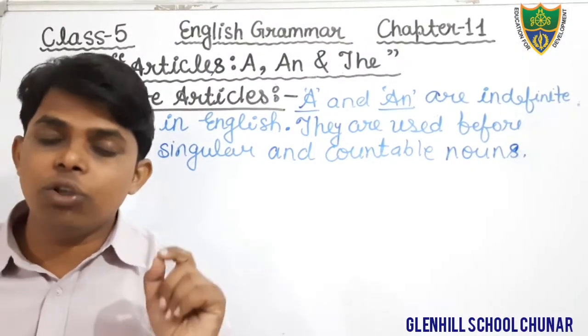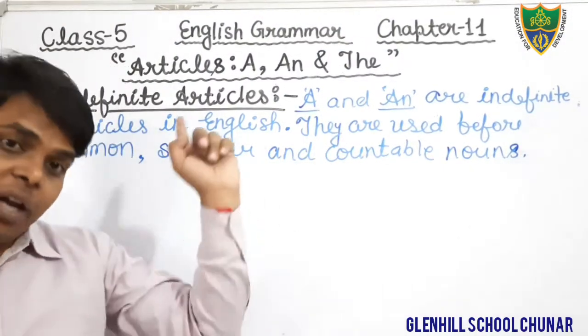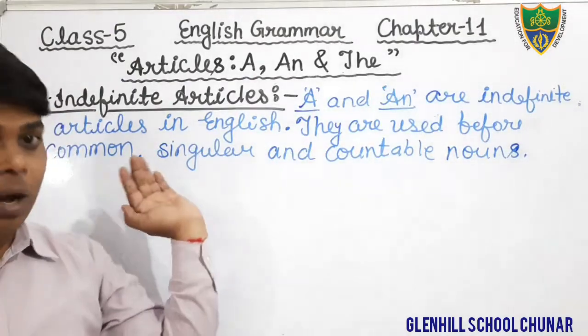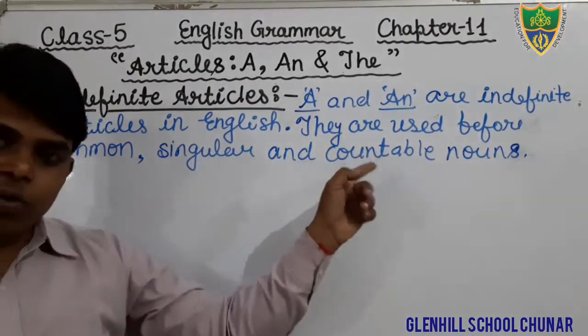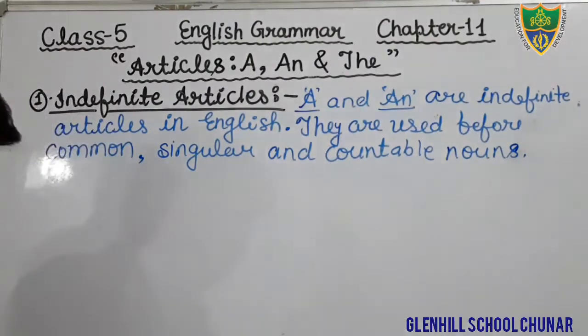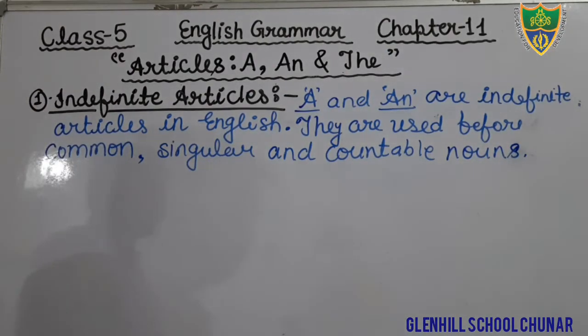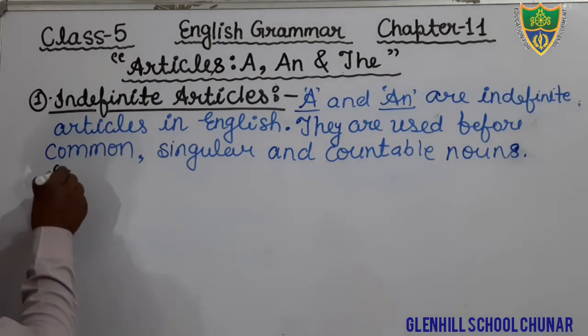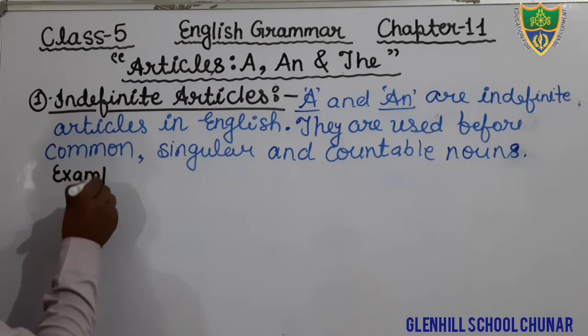We generally use a and an before common, singular, and countable nouns. Now, for example, write first examples.